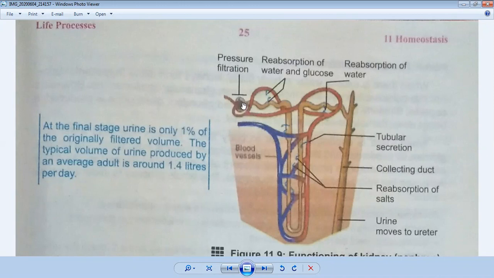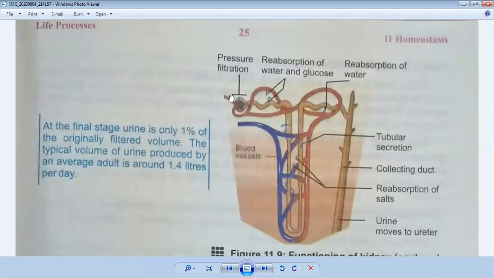If we discuss the three steps, the first is glomerular pressure filtration. How does pressure filtration happen in the renal corpuscle? In the center there is the glomerular capillary, and this is the Bowman's capsule. Blood enters the glomerulus with force through the renal artery in the kidney.